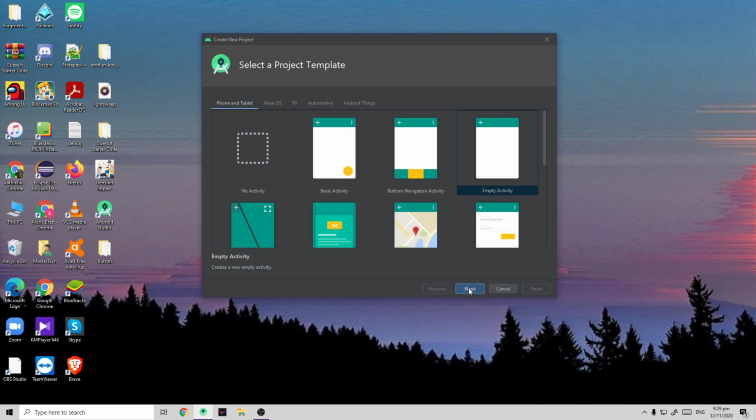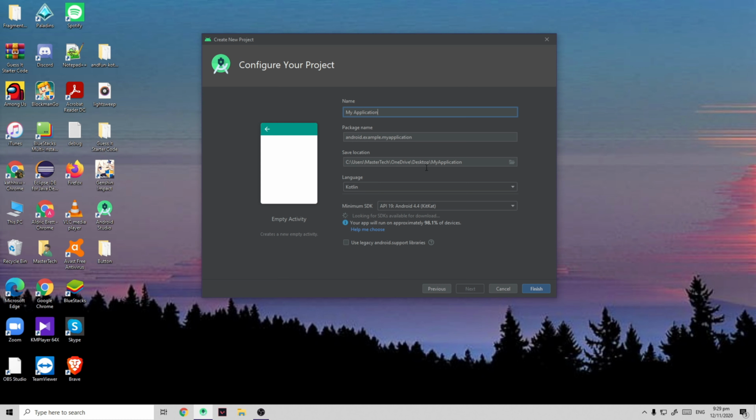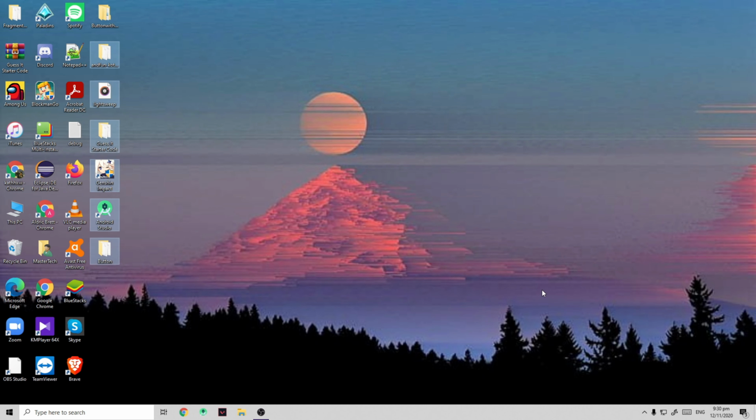Select Empty Activity and click Next. Change the name of the application to what you want. For now, let's name our application Button with Sound. Make sure to change your language to Kotlin and click Finish.